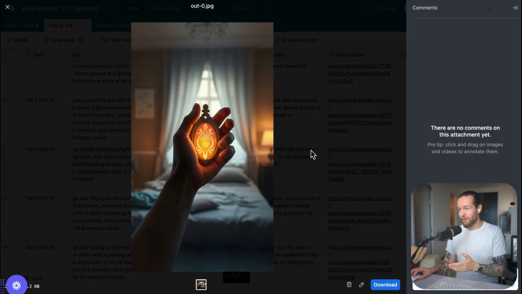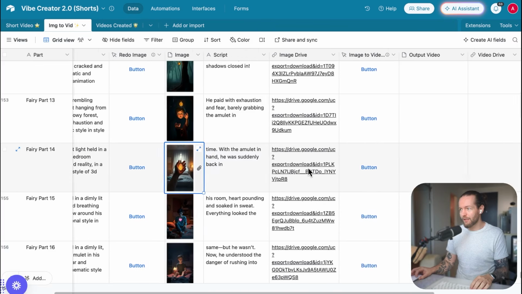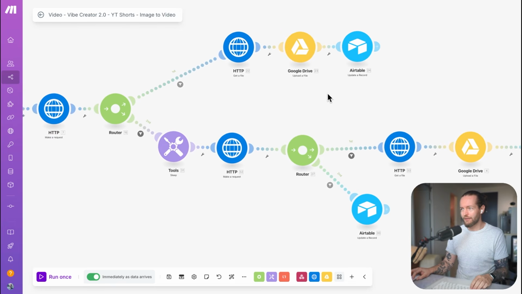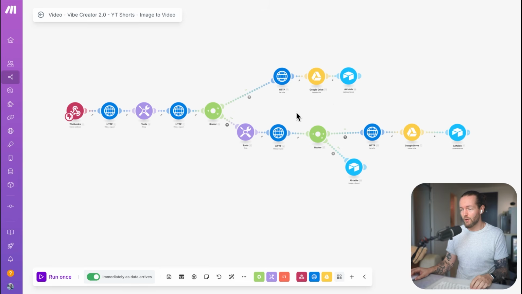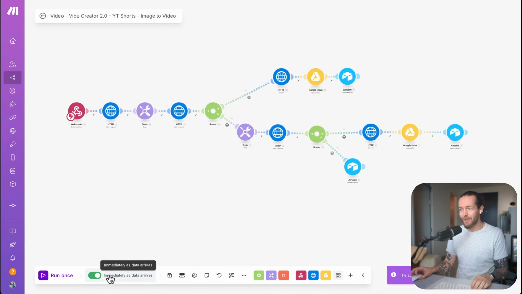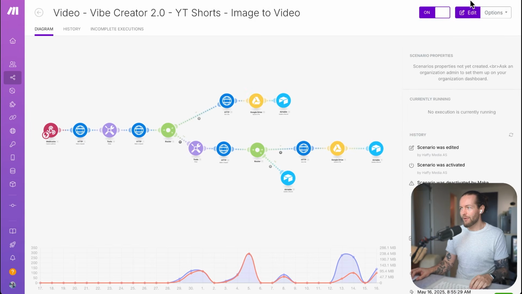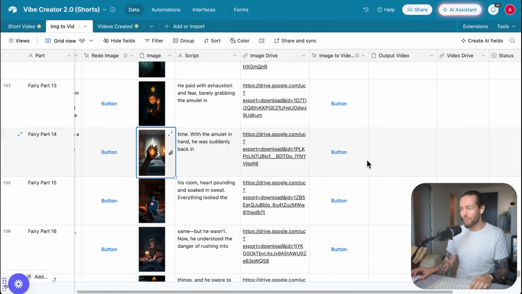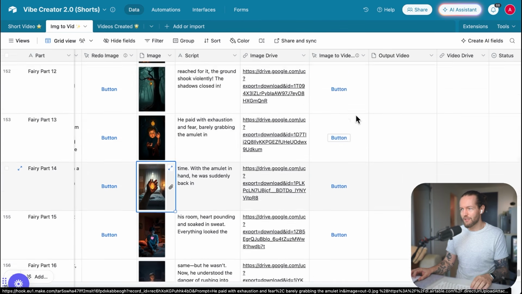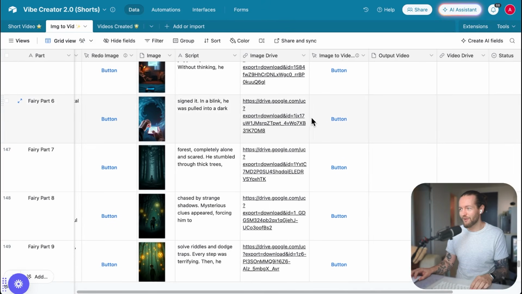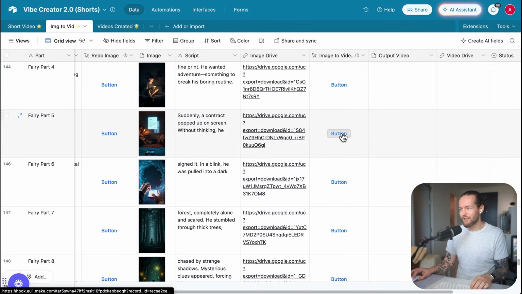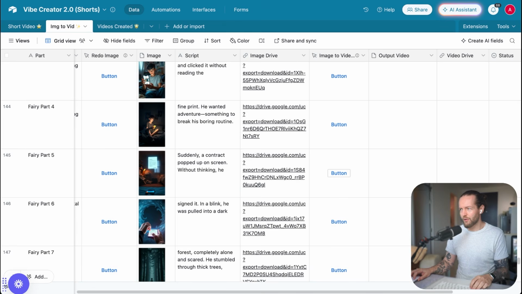Then he has to go and grab an amulet, and immediately when he touches the amulet, he's back in his room. And you might wonder how it looks like if we start turning these images into videos. Well, again, if you have set up everything correctly in this automation that turns images into video, what I recommend is that you save it and then turn this immediately as data arrives on. Then just go back, make sure that it's on in the top right as well, and then you can spam every single button here. I'm just gonna show a couple of them. I'll click on this button, I'll click on this button, and which other ones do we really want? I really want this one where he pulls into the entire new world here.